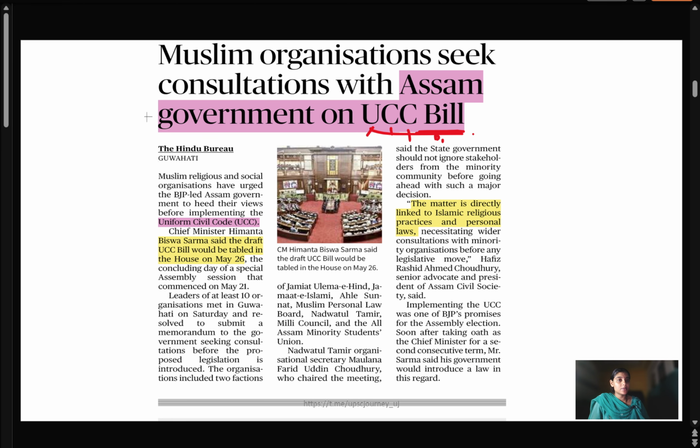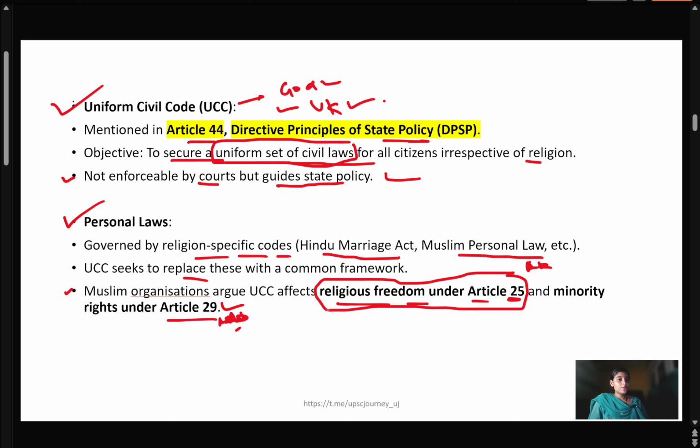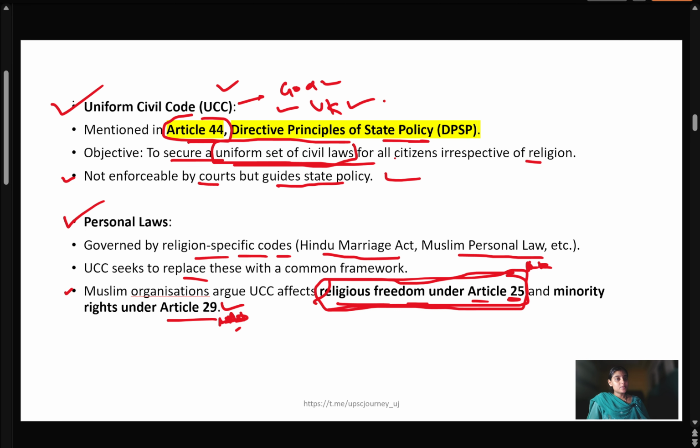After that, we saw the UCC bill and its conflict with the freedom of religion under Article 25. Then we saw that the Uniform Civil Code, Article 44, says there should be a uniform set of laws for all citizens of the country, irrespective of their religion. Again, the Uniform Civil Code is not enforceable by the court. It comes under the DPSPs, Directive Principles of State Policy, and cannot be challenged or enforced by court.